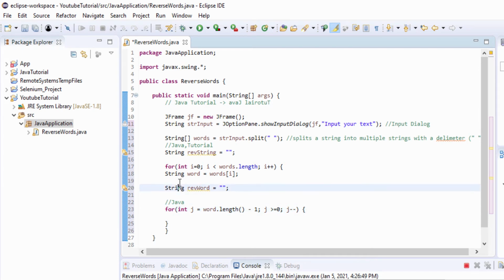So firstly we have looped through the words, and now we will loop through the word and then reverse it. revWord equal to revWord plus word.charAt, and here we'll pass g. The charAt method returns a character at the specified index in a string. It will become like this, so it will reverse it here.